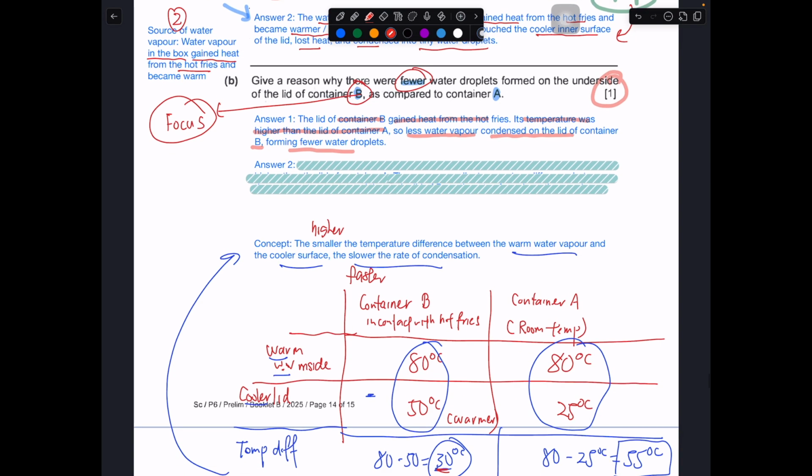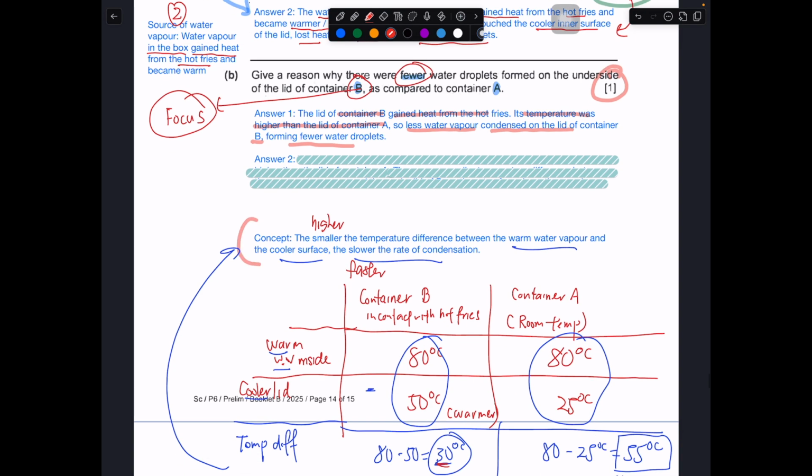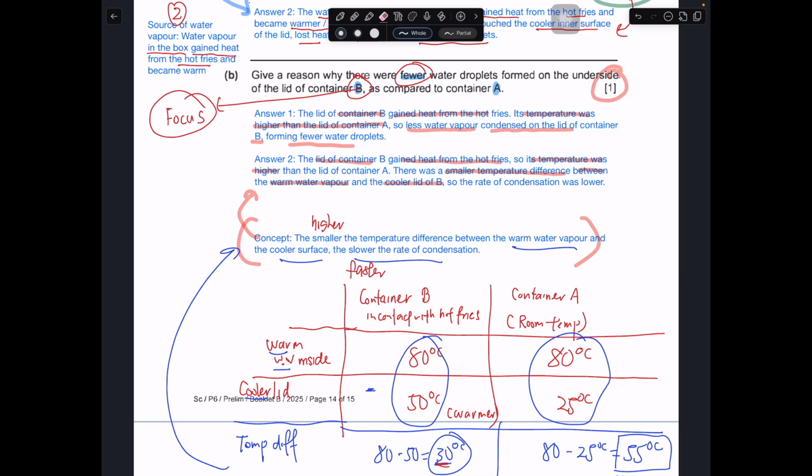What is another way to answer? This is actually using the concept over here, and for answer 2, I feel that it is a much better answer as compared to 1. Same thing: the lid of B gained heat from the hot French fries, so its temperature was higher than A. So you talk about the evidence first. Then, there was a smaller temperature difference between the warm water vapor and the cooler lid of B. So apply to the context. Don't just say there is a smaller temperature difference between the warm water vapor and the cooler surface.